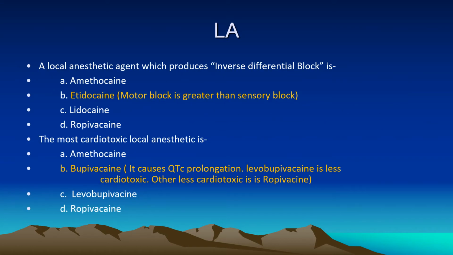Local anesthetic which produces inverse differential block. Generally, differential block means sensory is affected more than motor. And among the sensory, pain and thermal senses are affected first. Now, inverse differential block is shown by etidocaine. Motor block is greater than sensory block. The most cardiotoxic, I told you, is bupivacaine, and cardiotoxicity is manifested by QTc prolongation and arrhythmia. Its analog levobupivacaine is less cardiotoxic, and another less cardiotoxic is ropivacaine.